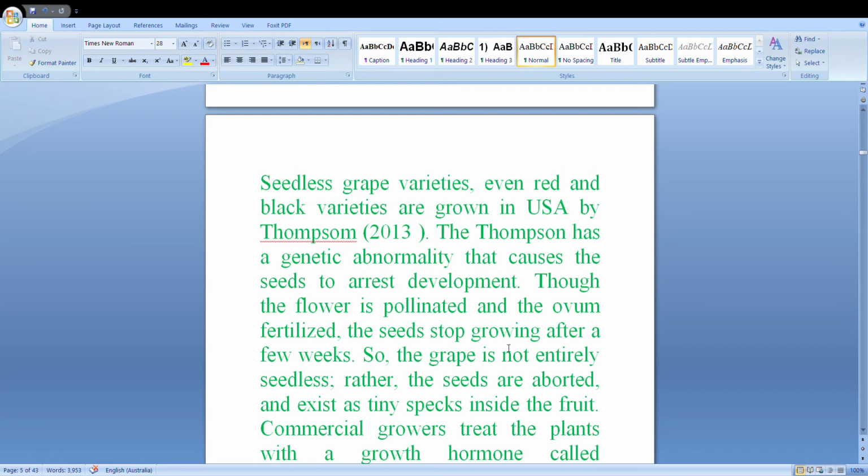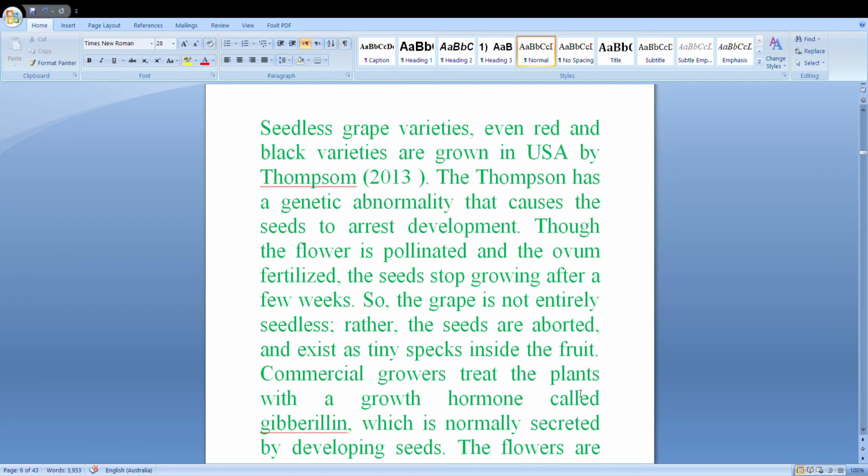This is a plant breeding technique by pollination. The seeds stop growing after a few weeks. So the grape is not entirely seedless. Rather, the seeds are aborted, maybe 5%, 10%, 20%, and exist as tiny specks inside the fruits.